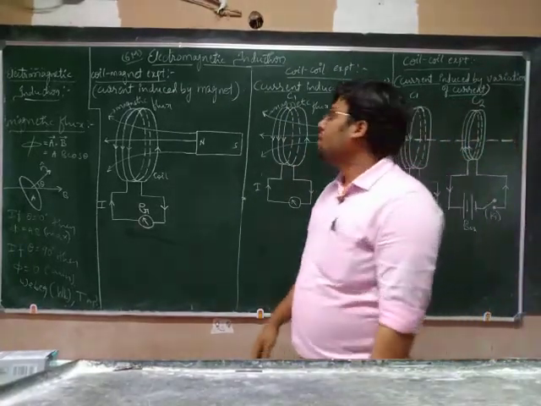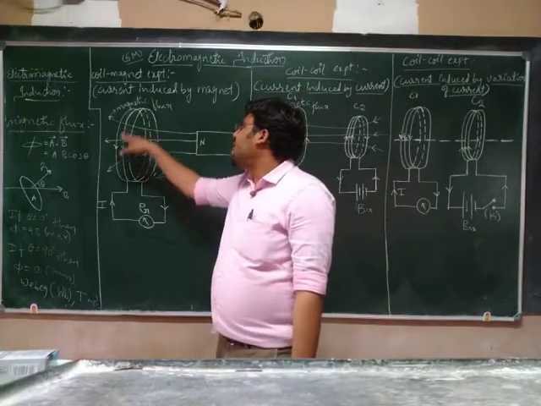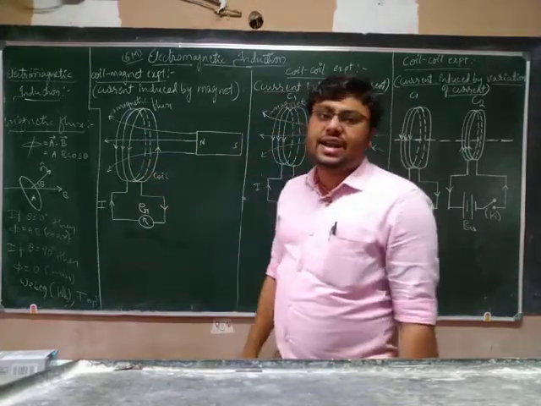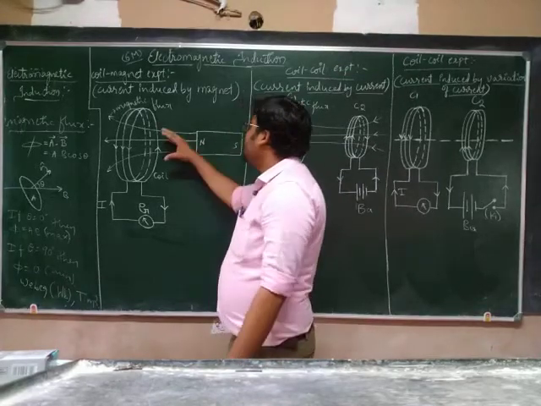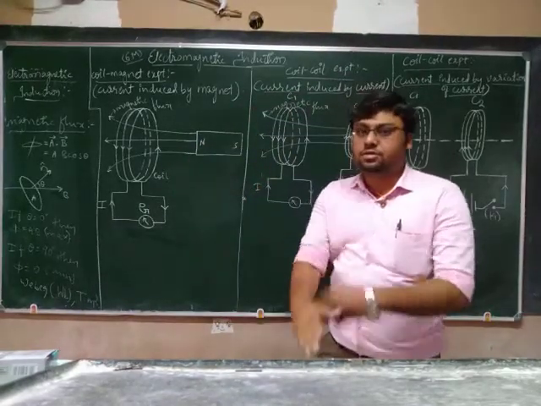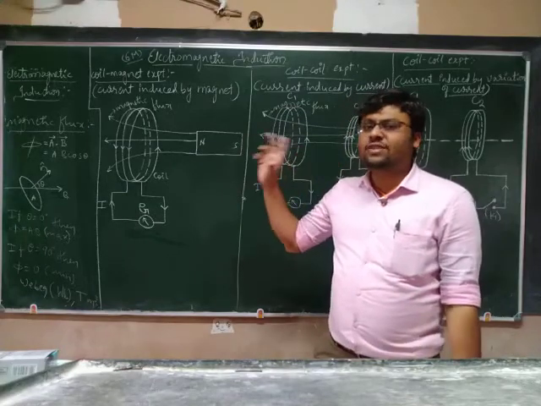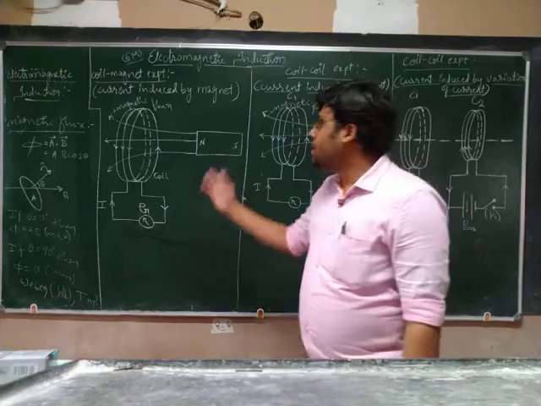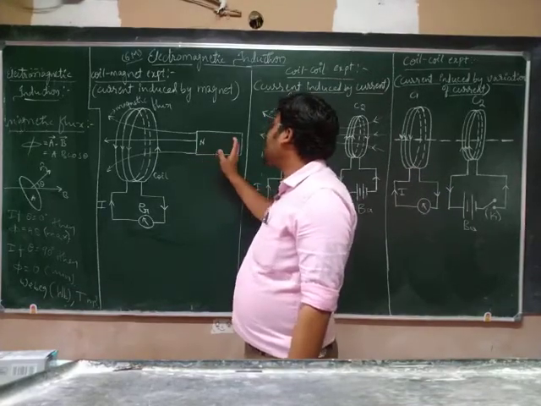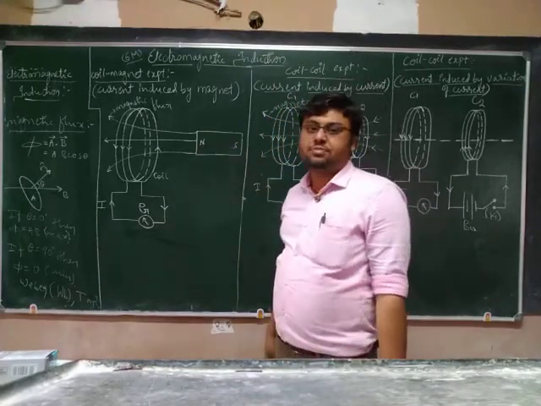Is it clear? So here the quantity of current will increase when the motion of the bar magnet increases. If we move it fast, we'll get more current. Okay. Now, just replace this north pole by the south pole, exchange it.